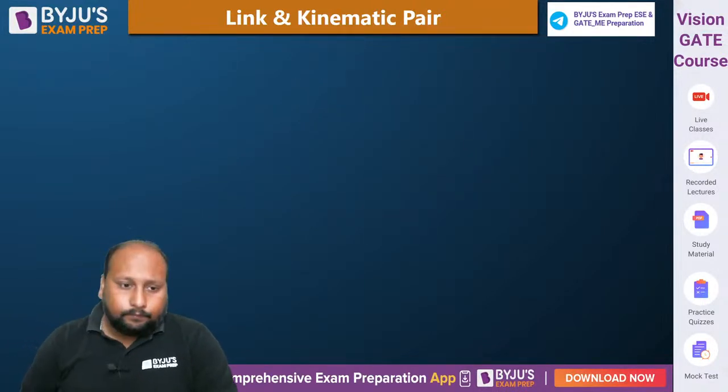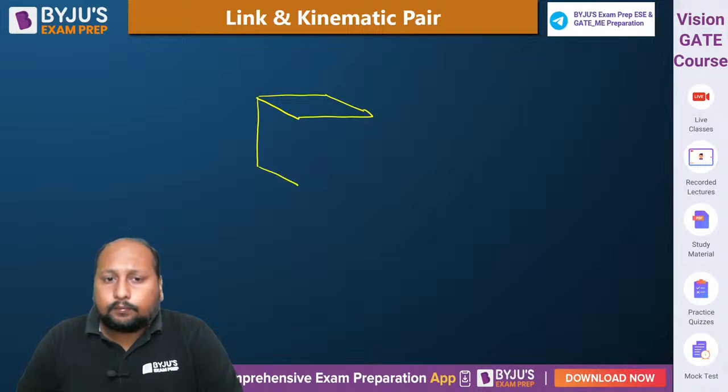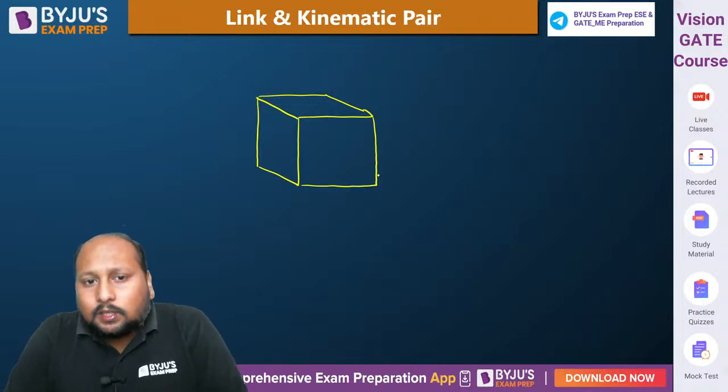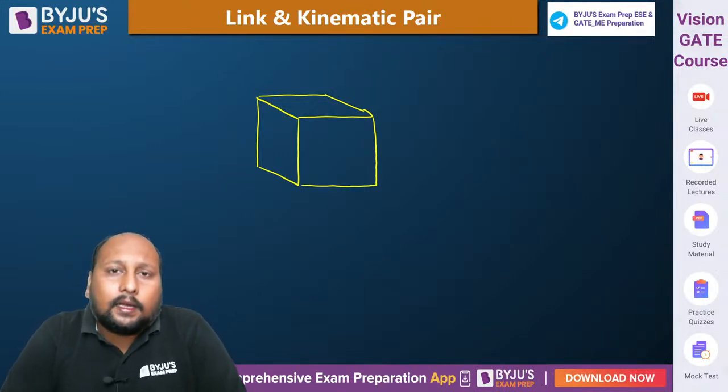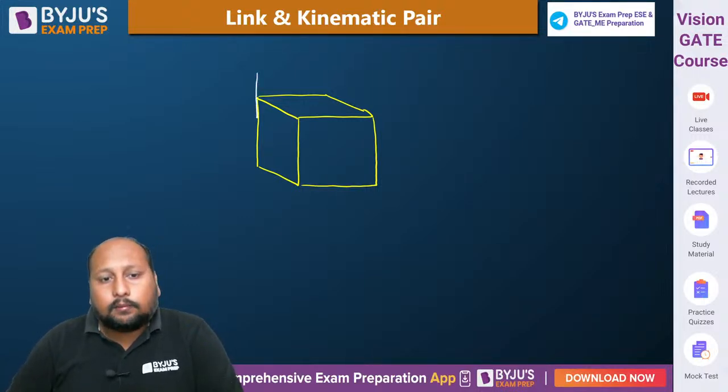Now, just take a block. एक block को if I try to keep this block in a 3D. The block which is kept in a 3D. So tell me this particular block, ideally how many motions are possible according to the Cartesian coordinate system? According to the Cartesian coordinate system, tell me.